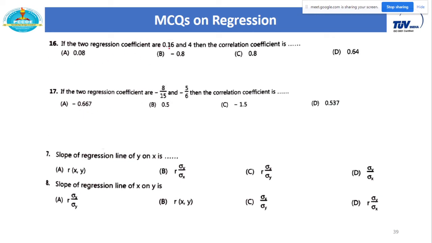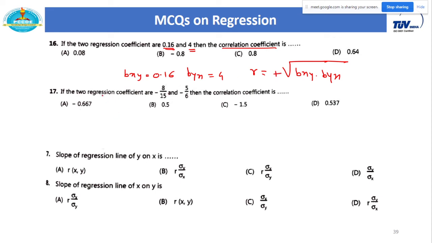If two regression coefficients, Vxy and Vyx, are given, one is 0.16 and the second is 4, what is the coefficient of correlation? What is our formula? Under root of Vxy into Vyx. This is the answer of the first question. See here, both these values are positive, therefore your answer is positive.